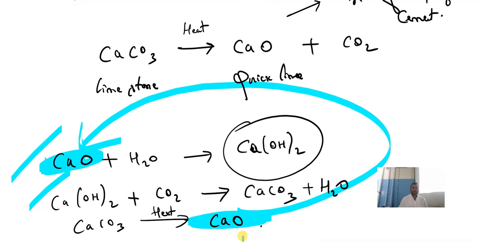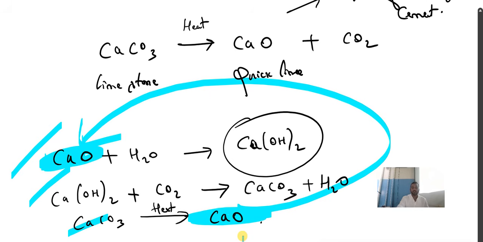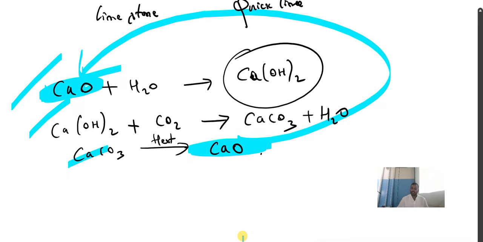Now, these two are examples of combination reactions, and this again changes calcium carbonate to its initial form. What is the initial form? Calcium oxide. That is a decomposition reaction. Can you see these three reactions? Understood? And the second reaction, can you see calcium hydroxide when it reacts with carbon dioxide gives calcium carbonate?